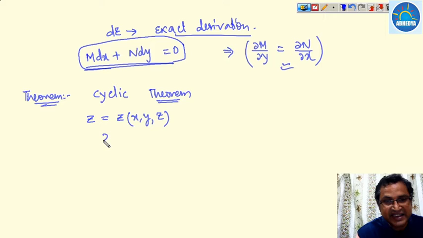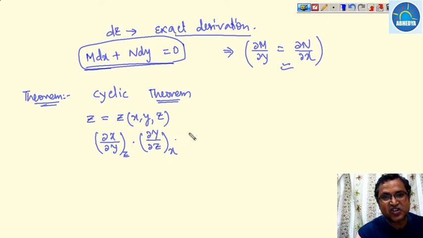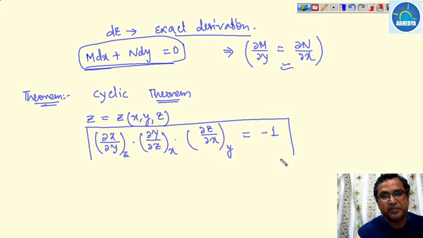Then in that case, del x over del y, keeping z as a constant, multiplied by del y over del z, keeping x as a constant, multiplied by del z over del x, keeping y as a constant, and this value becomes minus 1. So this is known as your cyclic theorem.